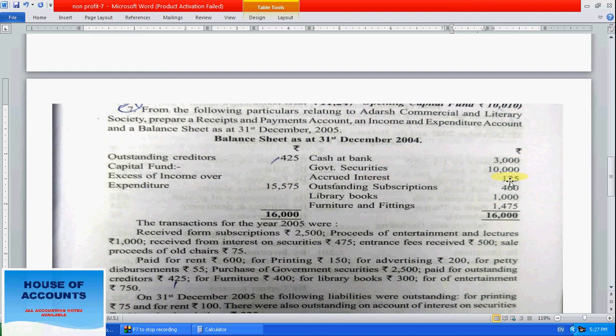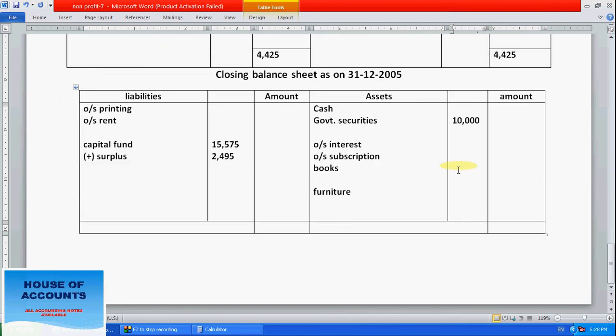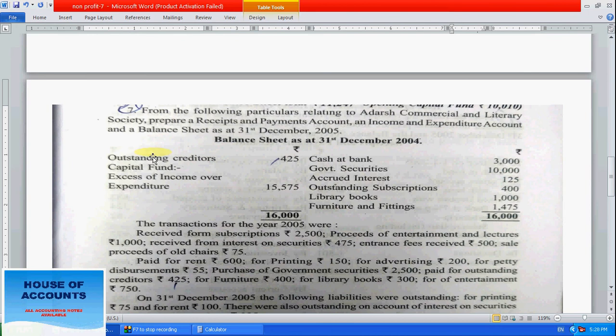Interest accrued last year is already taken this year. Subscription of last year we have already taken this year. Library books 1,000. Furniture is an asset, 1475. So write books as 1,000, and furniture is 41,475. These are the assets. Now come to the outstanding. This 425 current year we have paid and we have taken this excess amount.